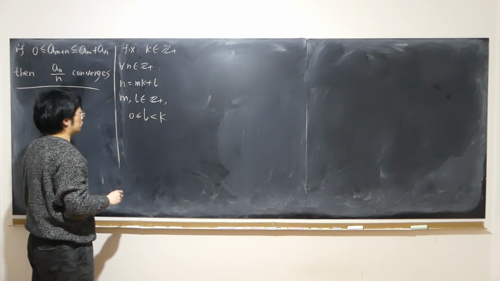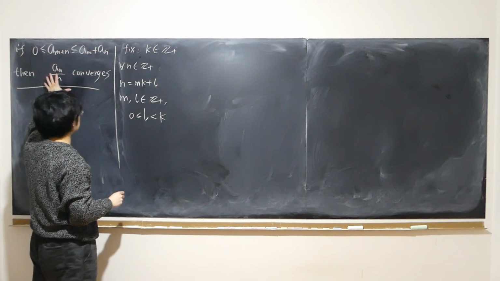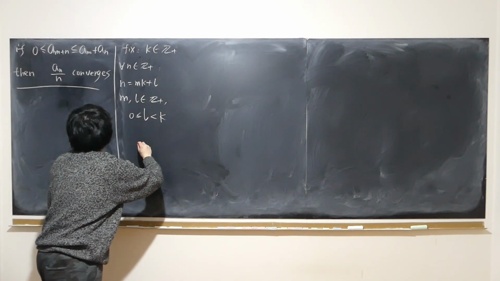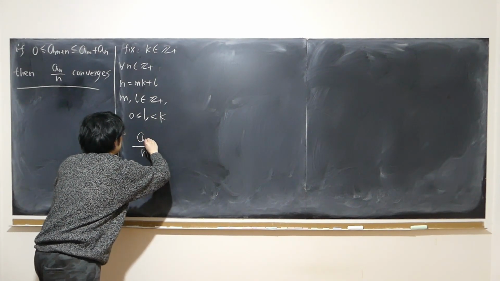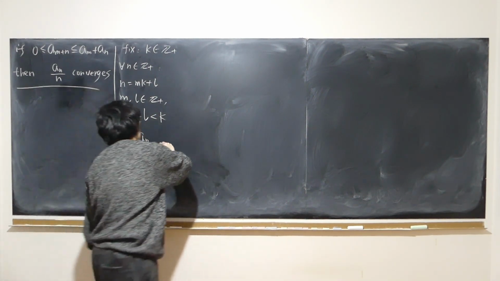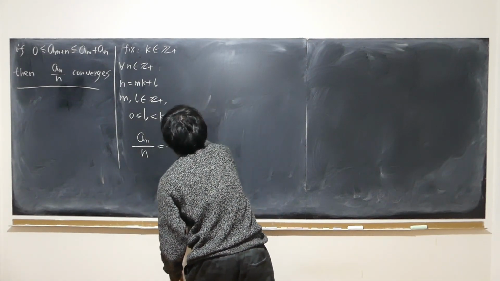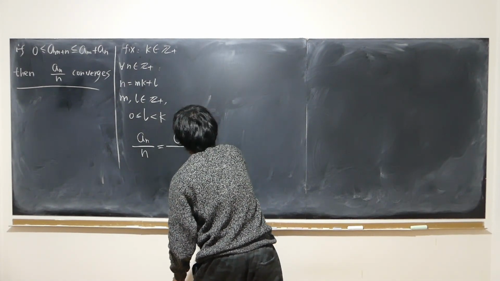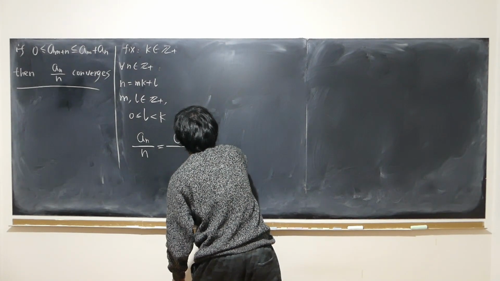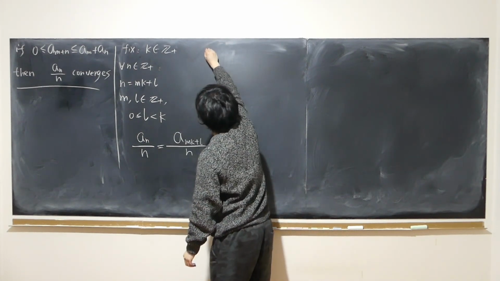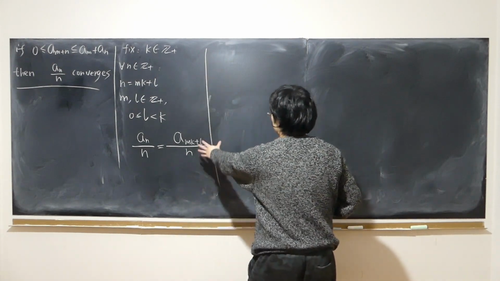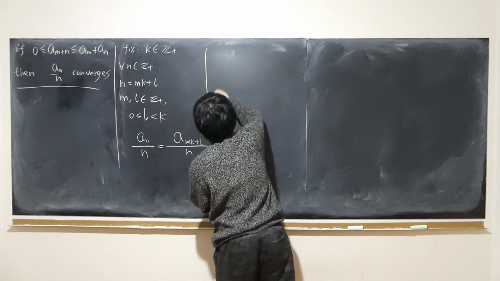So next, I'm going to rewrite this sequence, a_n over n. So a_n over n can be written as a sub mk plus l over n. Now I'm going to loosen the inequality just a little bit.